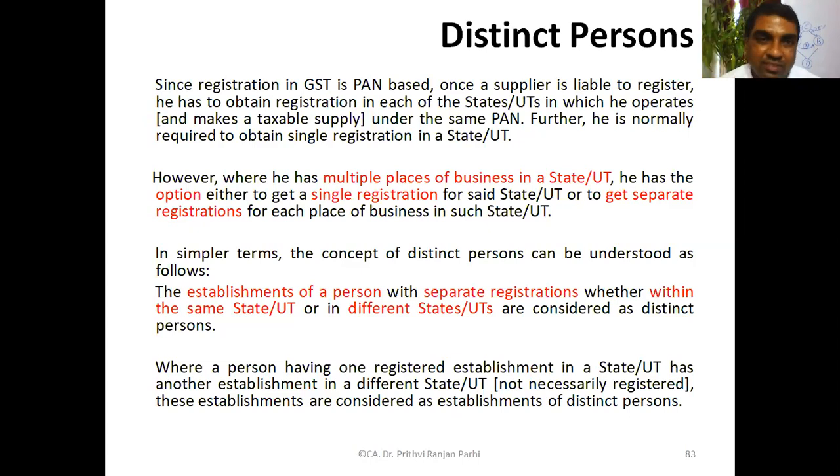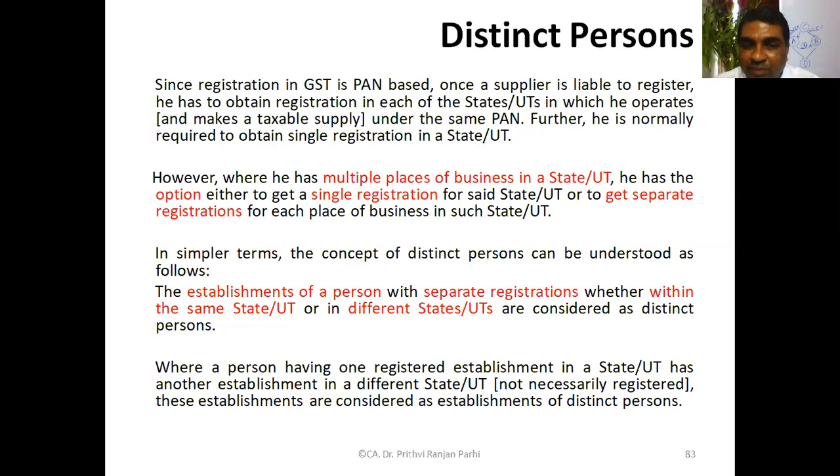Having understood this, with this background, we'll try to understand what is the meaning of distinct person. The establishment of a person with separate registrations. So there is a possibility of separate registration because of multi-state operation or because of voluntary choice.